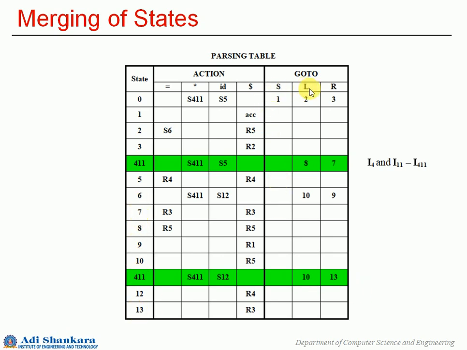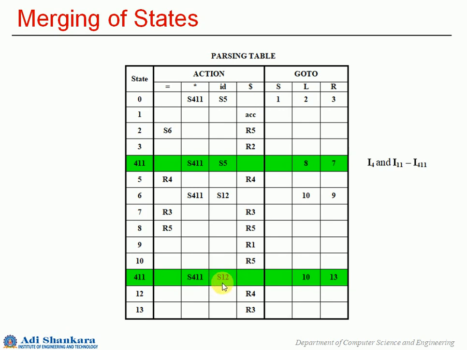So you have to consider the go to also here, wherever you see 4 or 11, you need to change it. So it is just with shift operations as well as the state names and the go to section. You cannot have any change in the reduction operation, since those numbers represent the production numbers that we have in the grammar.